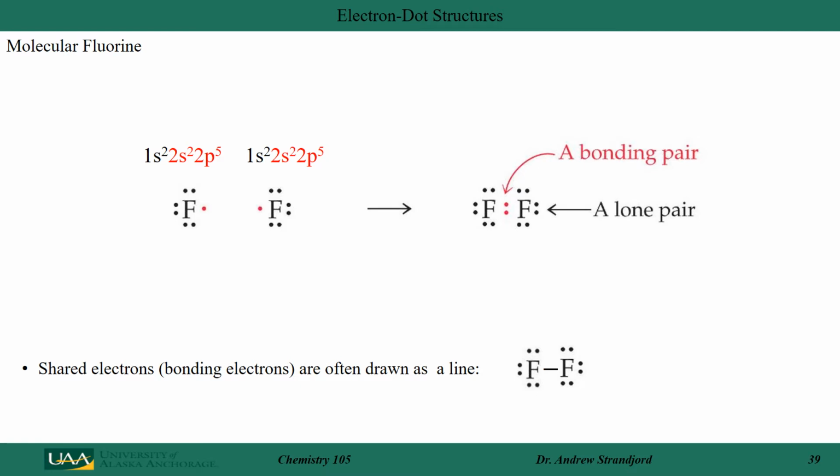Let's use the electron dot methodology to show how we can take atomic fluorine, 2 atoms of fluorine, and react them together to form molecular fluorine. If I look at each fluorine atom, they contain 7 valence electrons, one of which I've shown here in this electron dot structure as being unpaired. These 2 red ones are the ones that are going to come together to form a bonding pair, or a shared pair of electrons. I could also draw that as a line here. A line between 2 fluorines represents a bonding pair of electrons.